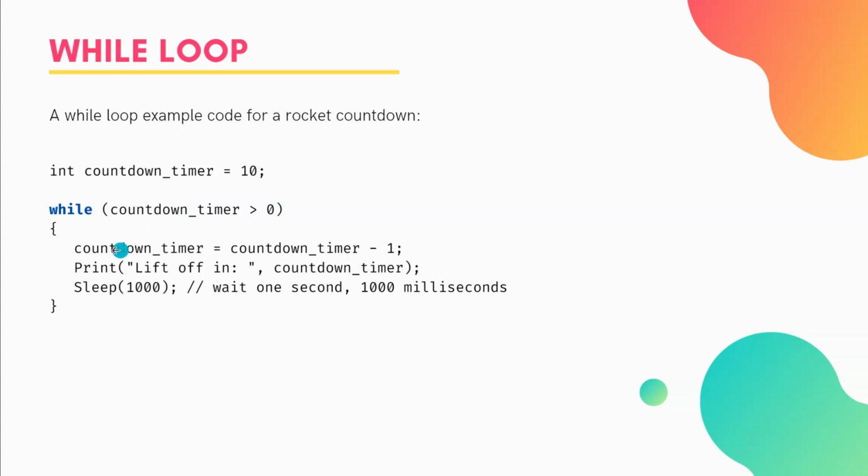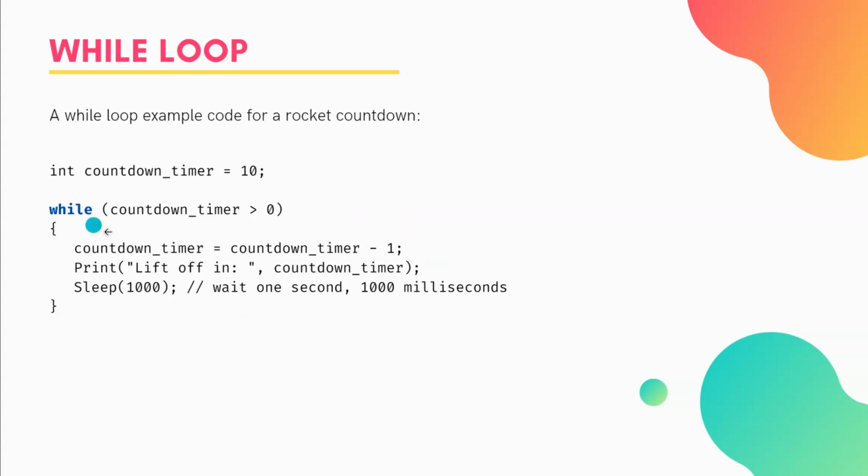So the first thing we've done in our script here, and it's the really important step, is we've reduced our countdown timer by 1. So we've set our countdown timer to the current value minus 1. And that means that on the first loop, this will equal 9. Then it will run through the second loop, it will equal 8, and so on and so on. And eventually this will equal 0, at which point this expression will be false.